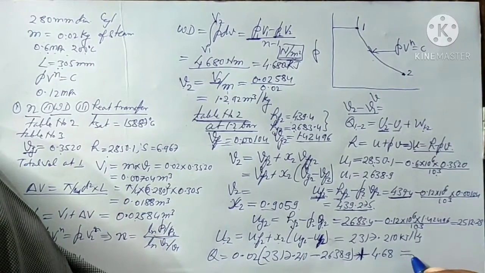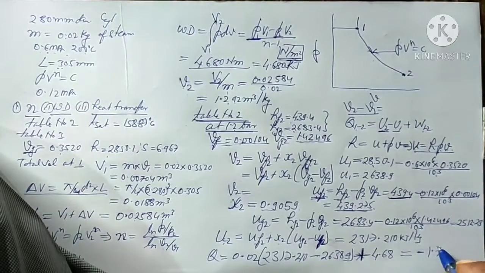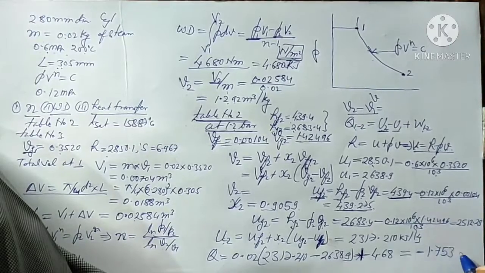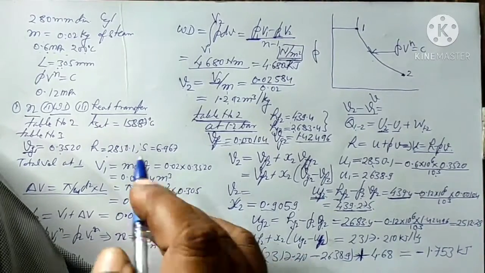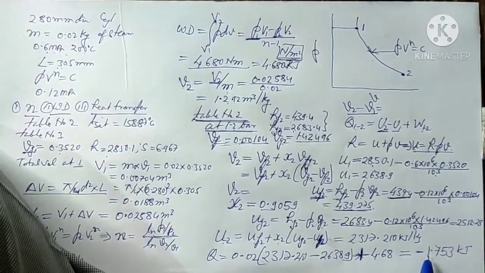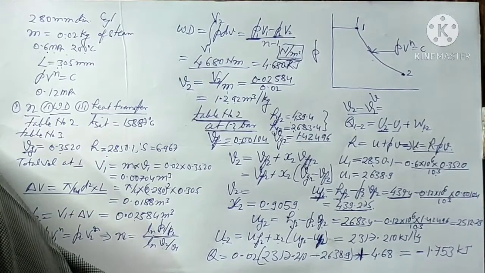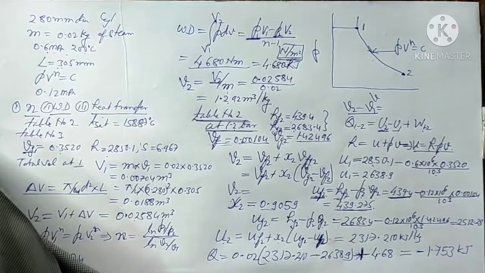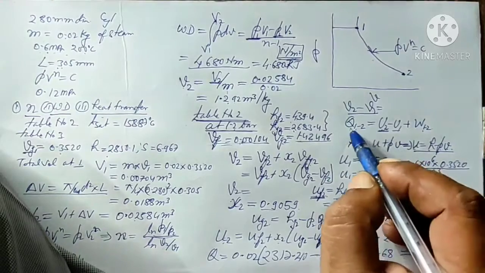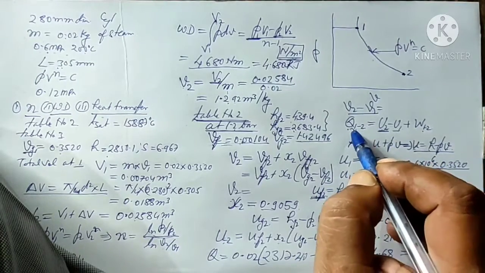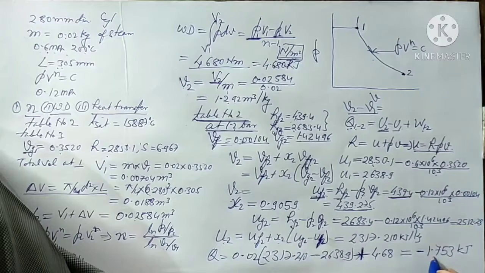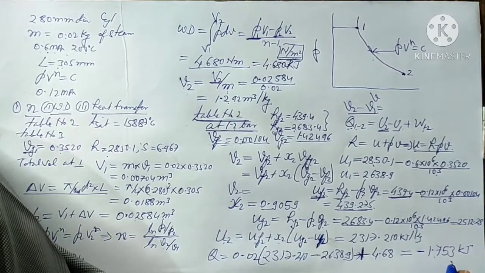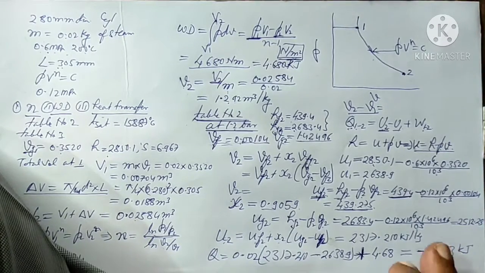When you solve this, the value comes out to be minus 1.753 kilojoules. So according to the question, the heat transfer is 1.753 kilojoules and this heat is rejected from the cylinder, because the value is coming out to be minus. When we had written down this equation, we said Q is the heat supplied, but here Q comes out to be minus, so this Q is rejected from the cylinder.